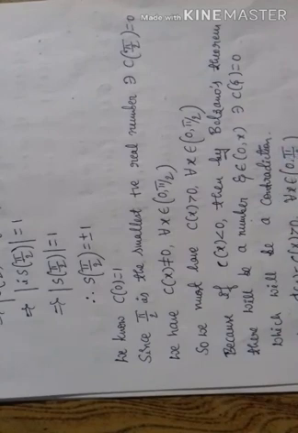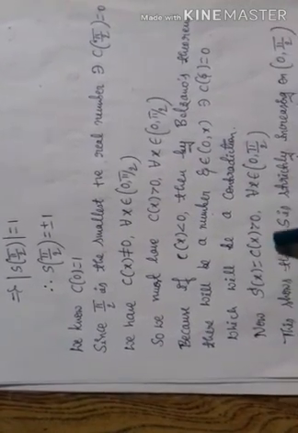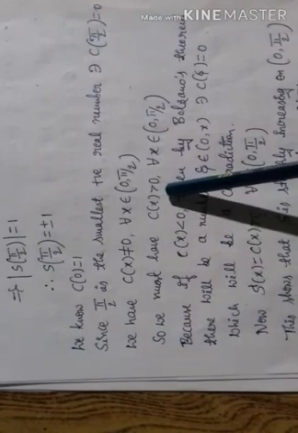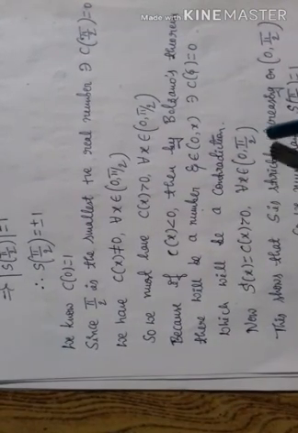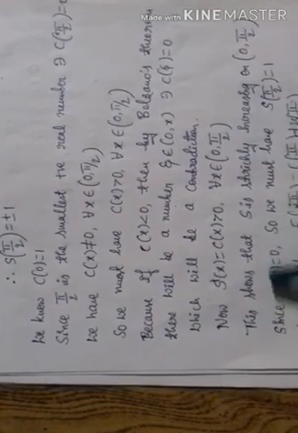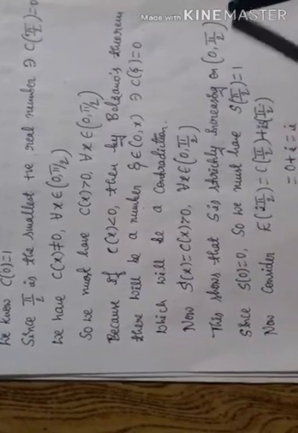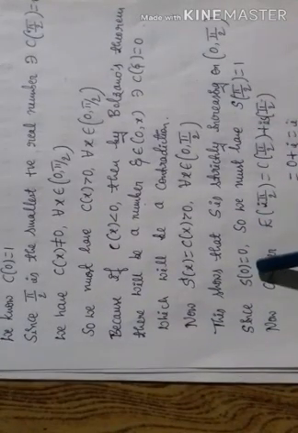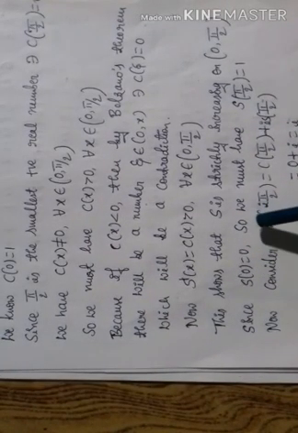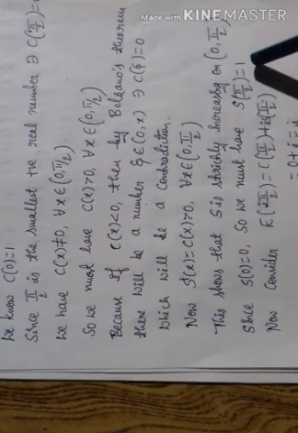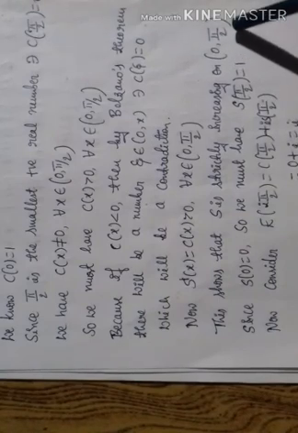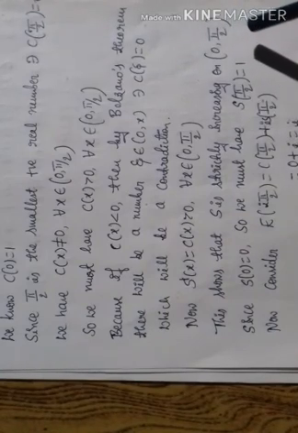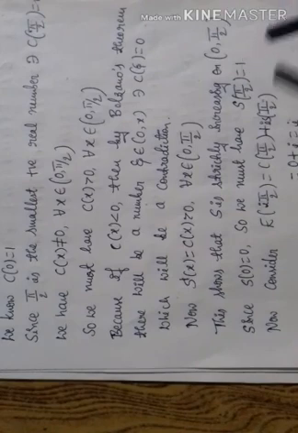which will be a contradiction. Now s dash of x is equal to c of x, and we know that c of x is greater than 0 for all x belongs to open interval 0, pi by 2. This shows that s is strictly increasing on open interval 0, pi by 2. Since we know that s of 0 is equal to 0, we must have s of pi by 2 is equal to 1, because s is strictly increasing on open interval 0, pi by 2 and mod of s of x is less than or equal to 1.